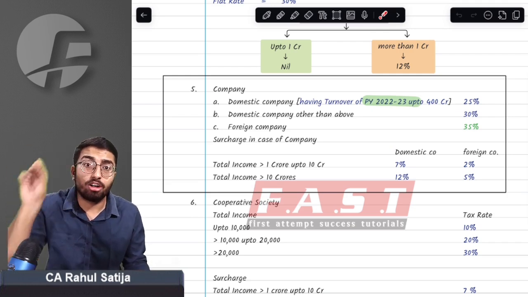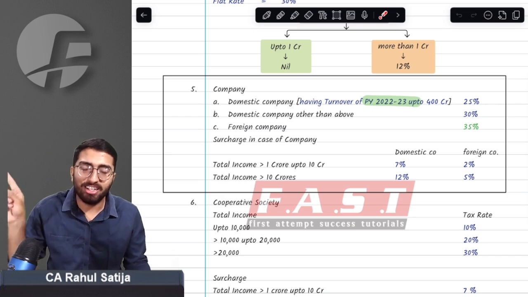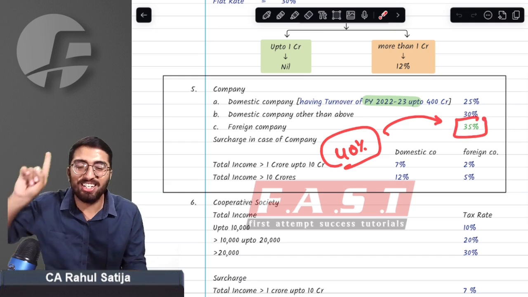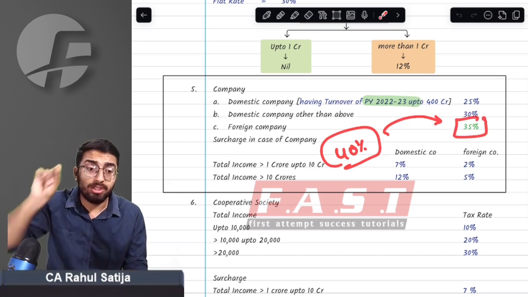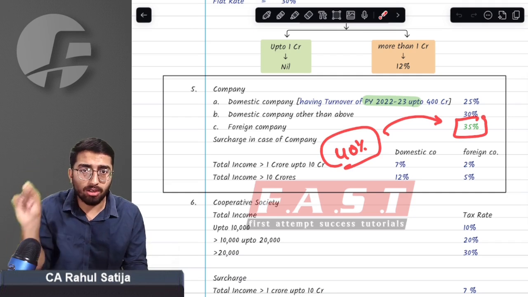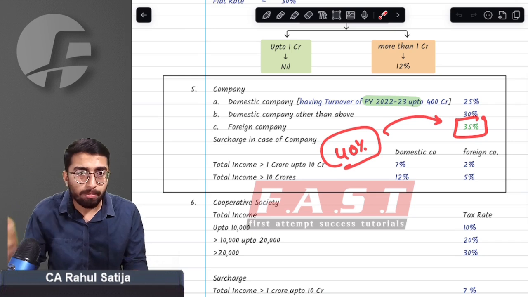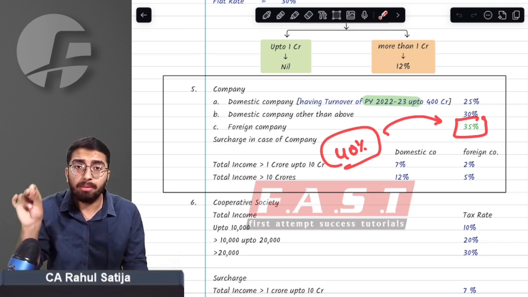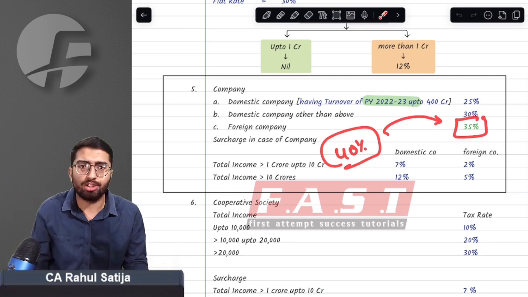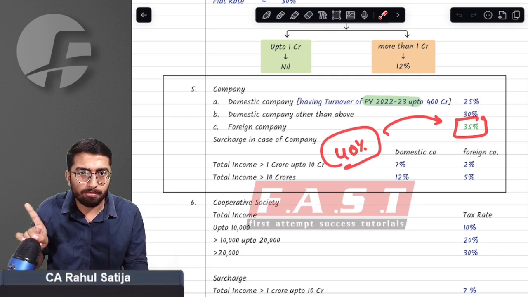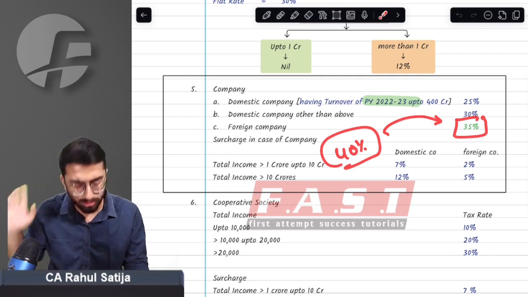Major change is in the tax rate of a foreign company. Earlier, foreign company was taxable at the rate 40%. Now this tax rate has been substantially reduced to 35%. So you need to change this in your book. If you are having older provisions, this has to be incorporated in your books. Sir, what impact can this amendment have? This amendment can have impact in your multiple NR taxation questions. Earlier, when we used to solve the questions of NR taxation, we used to apply 40% tax rate, but now every question will be solved with 35%. So this is a major impact. This you have to incorporate in your books.